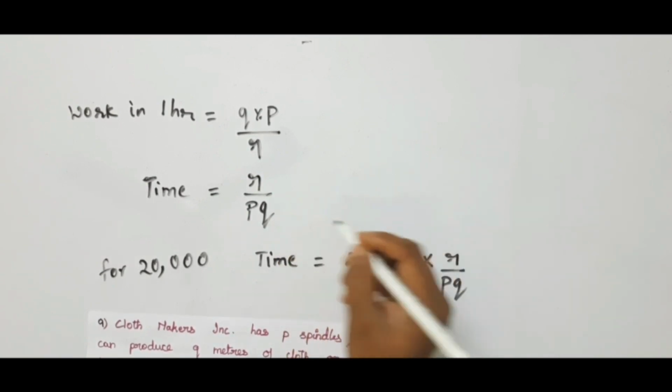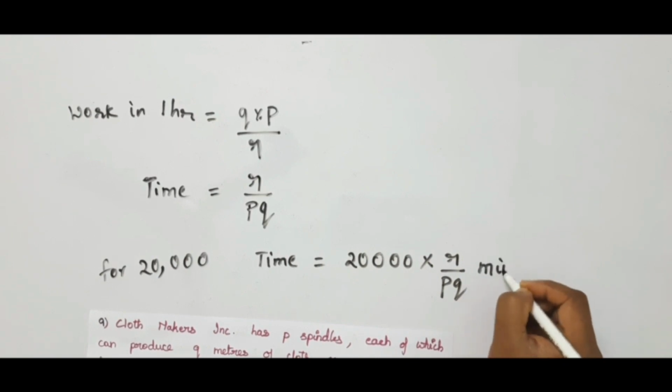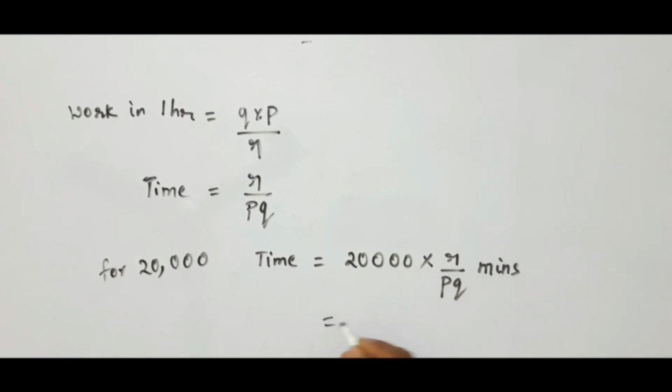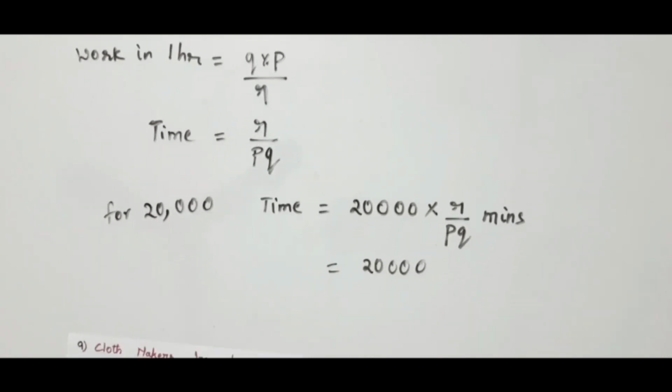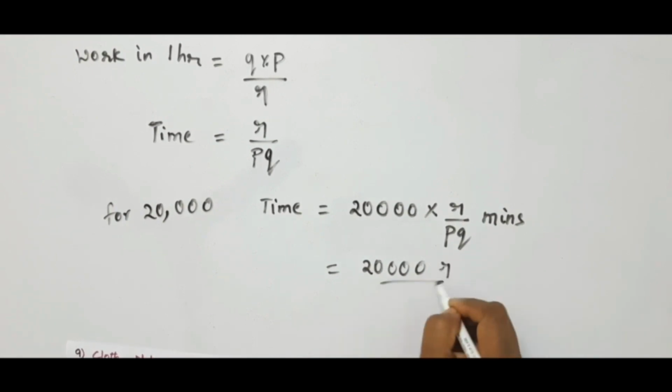This is in minutes. Is it not? He asked for hours. So we have to divide it by 60, to convert minutes into hours. So 20,000 into R by 60 PQ.